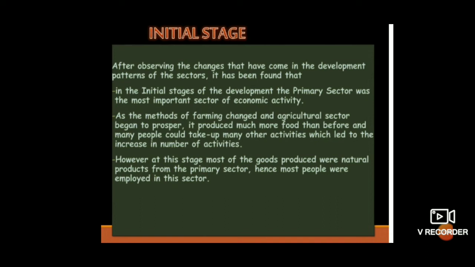As the methods of farming changed and the agricultural sector began to prosper, it produced much more food than before, and many people took up many other activities, which led to an increase in the number of activities. So in the first, initial stage, we can observe so much development in the sectors.